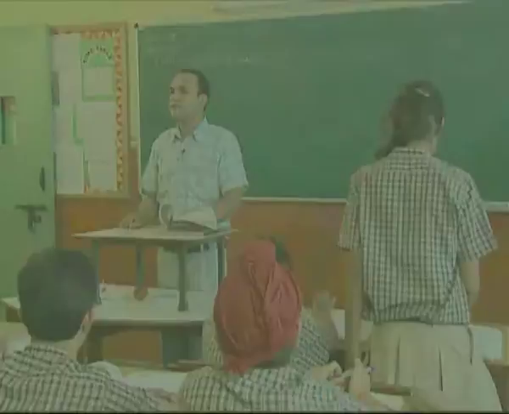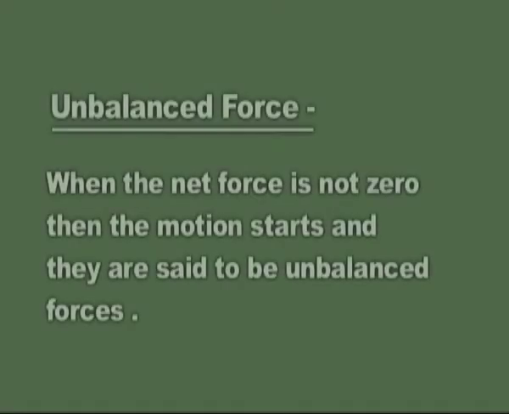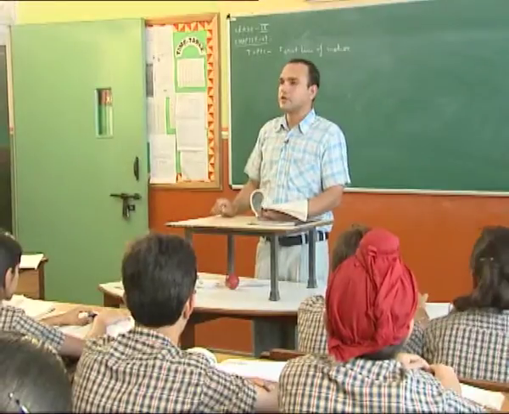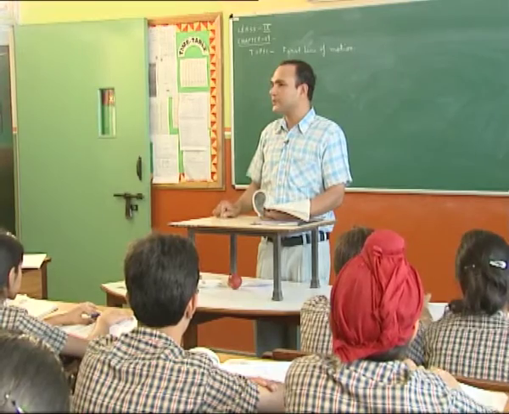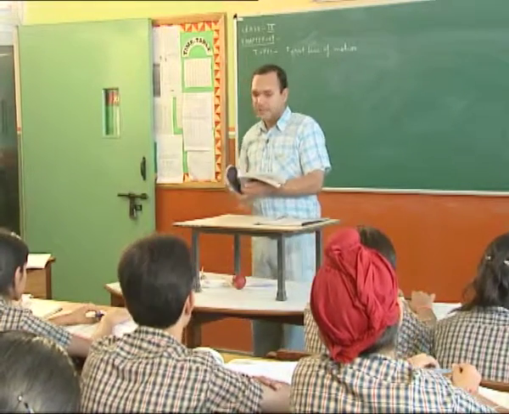Yes, we have seen that when the net force on an object is 0, the motion is not started and they are said to be balanced forces. And when the net force is not 0, then the motion starts and they are said to be unbalanced forces. Okay, so an unbalanced force is necessary to cause motion. Now before we start this first law of motion, let us do some activity.